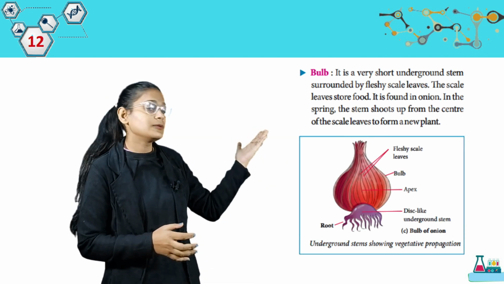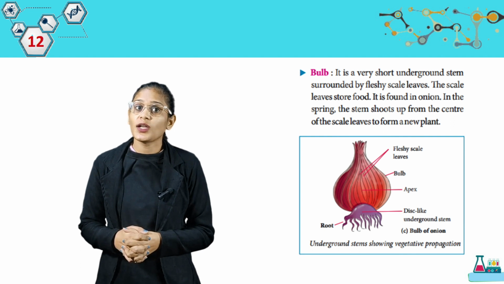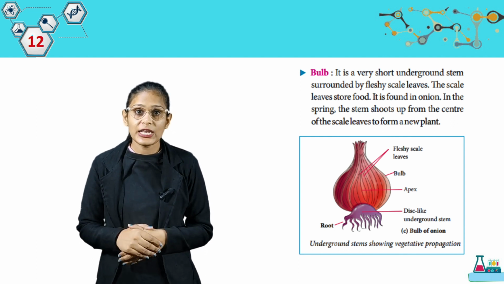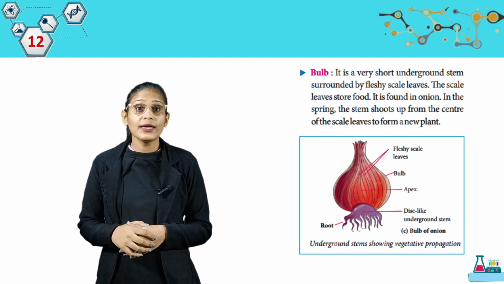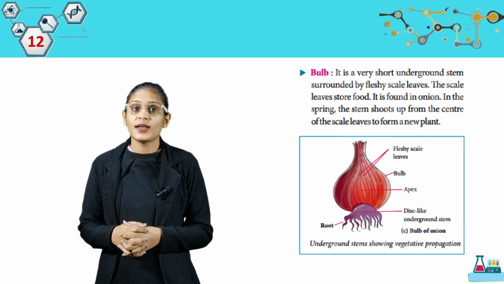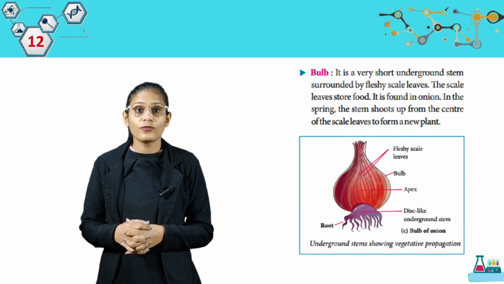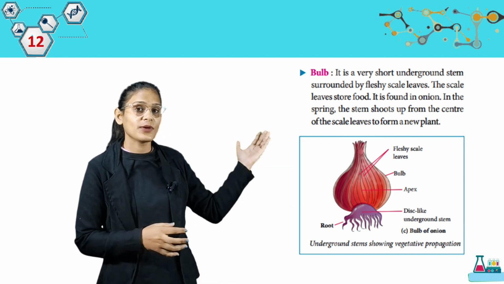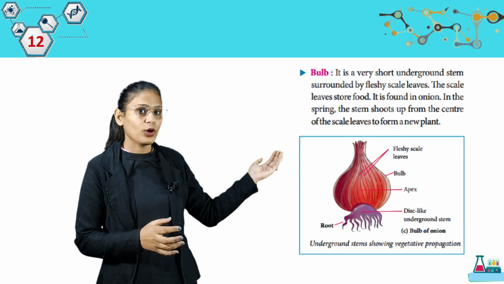Then bulb. It is a very short underground stem surrounded by fleshy scale leaves. The scale leaves store food. It is found in onion. In the spring, the stem shoots up from the center of the scale leaves to form a new plant. Look at this picture, students. We have bulb of onion.